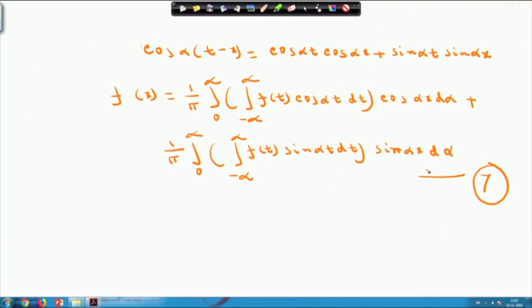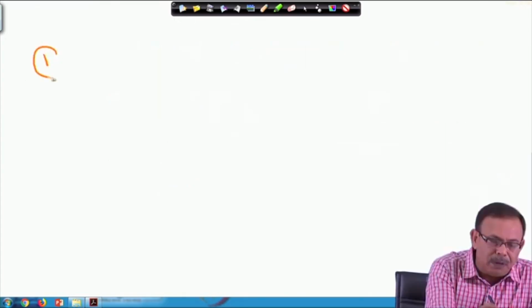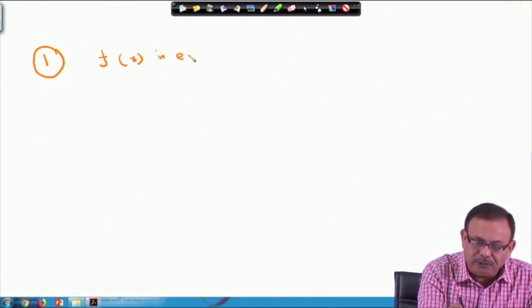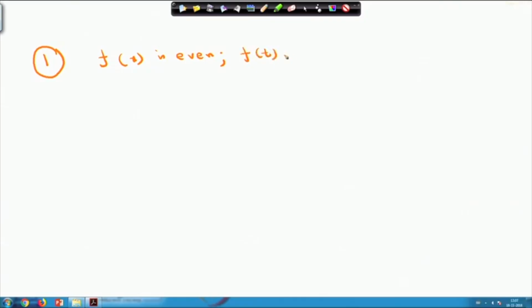Let us take some particular cases of this equation 7, that is, when the function f(x) takes different forms, what will happen to this equation. Please note this equation 7. On this we want to consider some special cases. Case number 1: f(x) is even. Whenever f(x) is even, f(t) cos of alpha t is even, and f(t) into sin alpha t is odd.